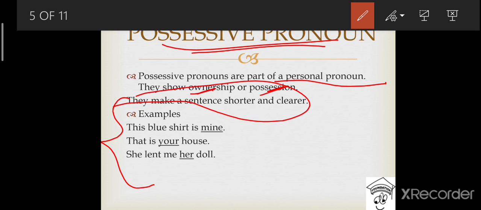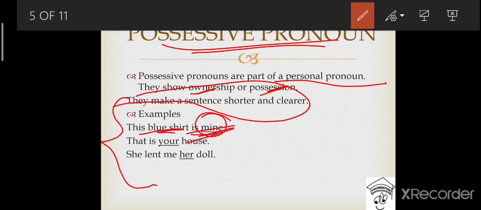Let's have a look at the examples of possessive pronouns. This blue shirt is mine. In this sentence, the blue shirt is a noun, right? And I am the owner of this blue shirt. Hence, I am saying that this blue shirt is mine. To show my possession or my ownership, I am using the word mine. Hence, mine becomes an example of a possessive pronoun.